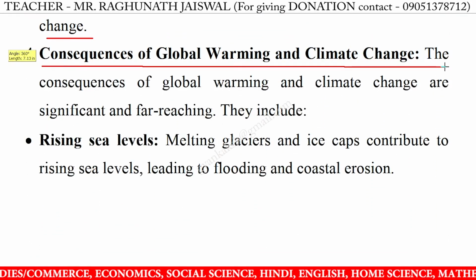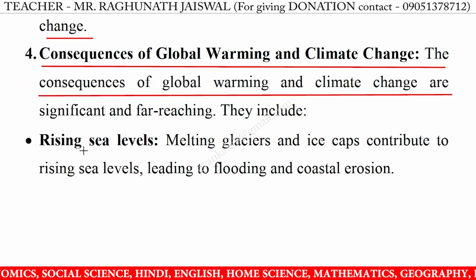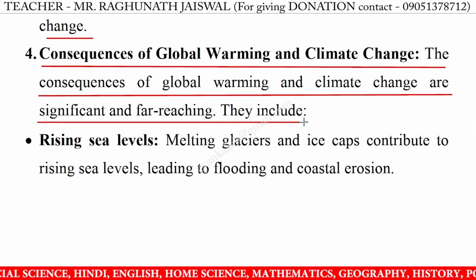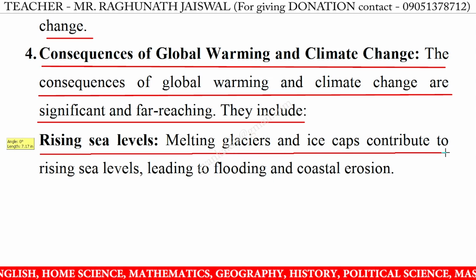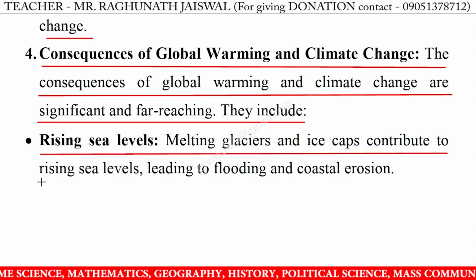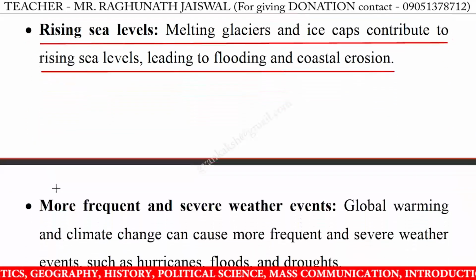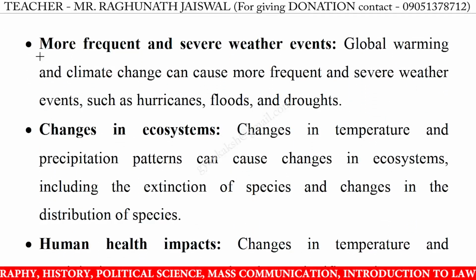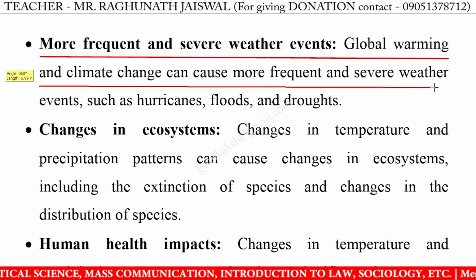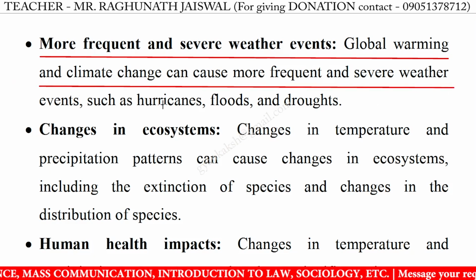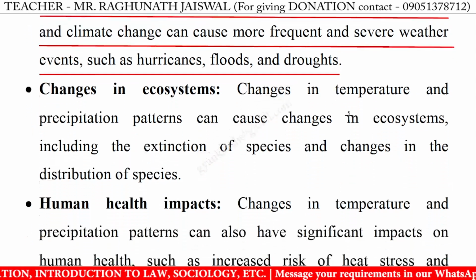Consequences of global warming and climate change. The consequences of global warming and climate change are significant and far-reaching. They include rising sea levels. Melting glaciers and ice caps contribute to rising sea levels, leading to flooding and coastal erosion. More frequent and severe weather events. Global warming and climate change can cause more frequent and severe weather events such as hurricanes, floods, and droughts.